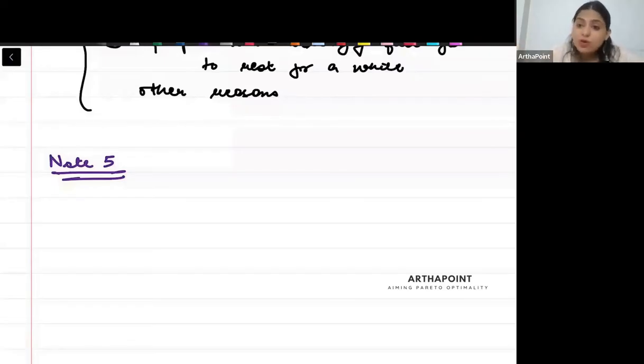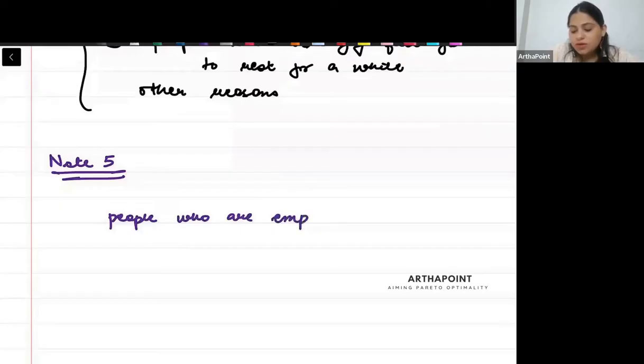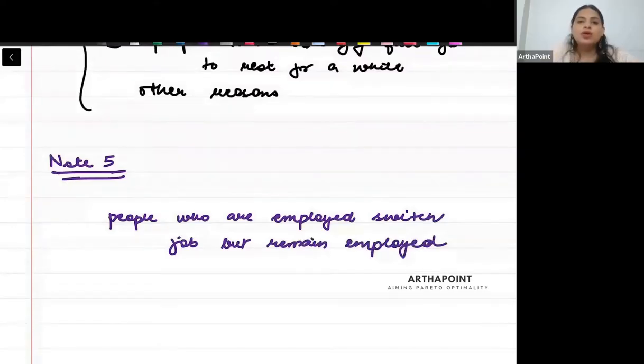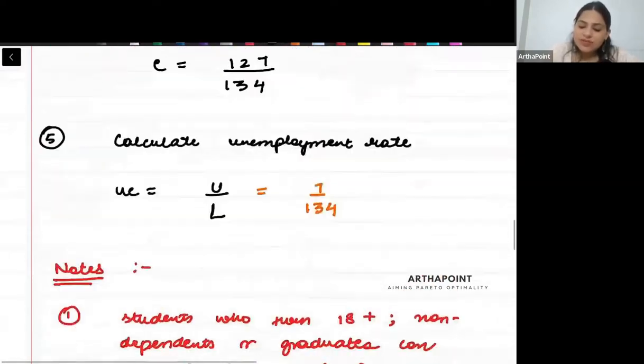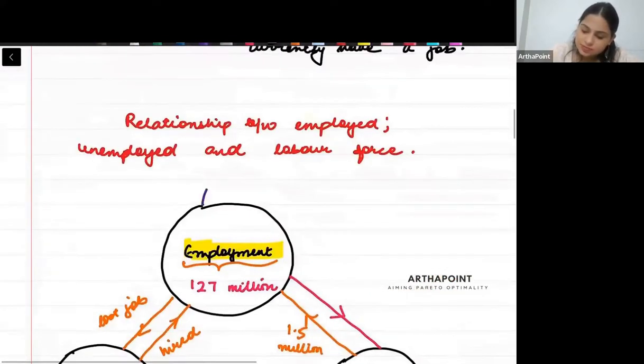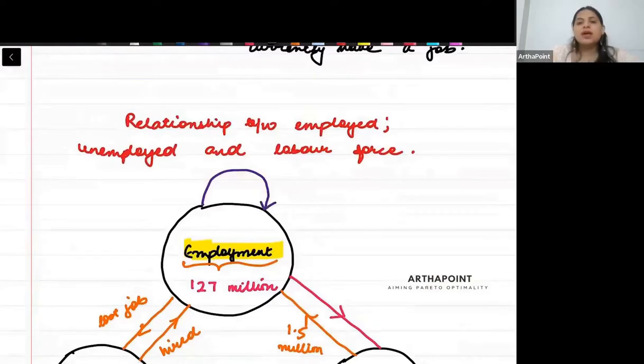So it is possible that people who are employed switch job, but remain employed. So this is shown by something like this. They were employed, they remain employed, but they keep switching their jobs.